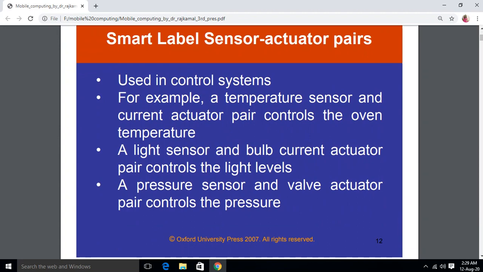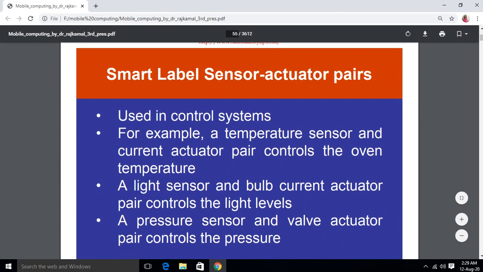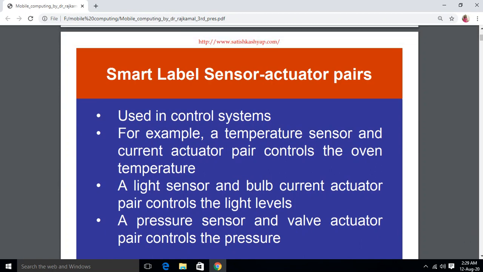We'll see what the smart label sensor actuator pairs are. Actuator pair, label sensor. These are used in the control system. For example, a temperature sensor and current actuator pair controls the oven temperature. In a microwave oven, the controlling temperature depends upon the inner temperature; it automatically senses and reacts accordingly. Like a light sensor and the bulb current actuator pair controls the light levels.